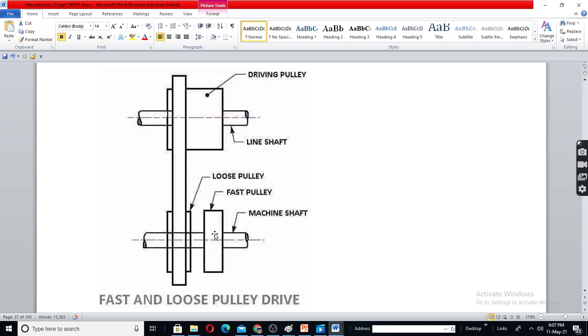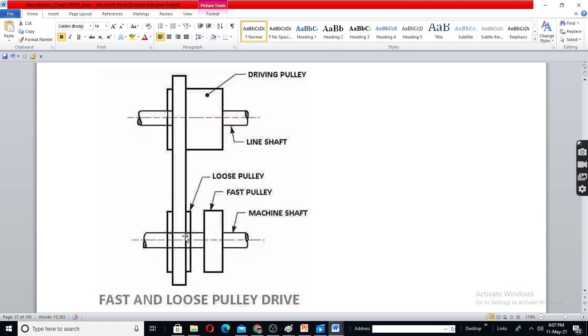But if you want to switch off directly, then it may disturb this. Hence, we will first transfer this belt from here to here. If you just disconnect, this belt may just come out of control. Hence, you will transfer this to the same size pulley here, which is free to rotate with the shaft. Now this loose pulley will be rotating. Then power will not be transmitted to this shaft because there is bearing here with the loose pulley. Then you can stop the machine.